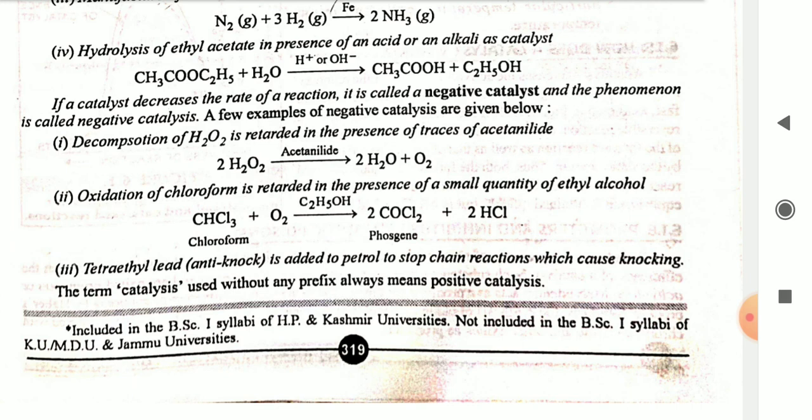is called negative catalysis. A few examples of negative catalysis are given below. First, decomposition of H2O2 is retarded in the presence of traces of acetanilide. 2H2O2 in the presence of acetanilide gives 2 molecules of H2O plus O2. Second, oxidation of chloroform is retarded in the presence of a small quantity of ethyl alcohol. Chloroform reacts with O2 in the presence of C2H5OH to give phosgene, COCl2, plus 2HCl.